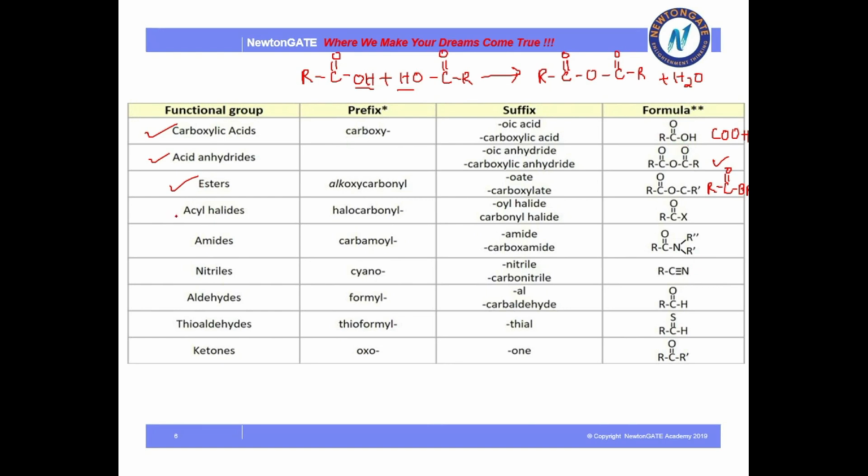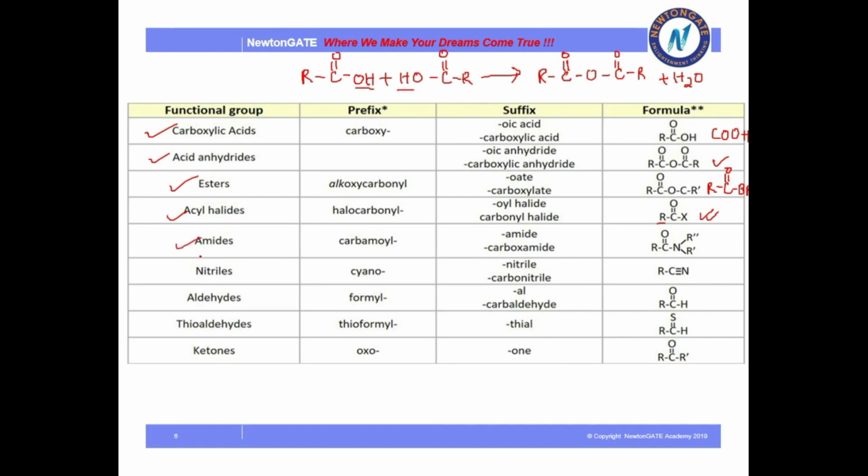Next one is acyl halide, which we also know as acid halides, whose suffix is oyl halide. This is the structure where any alkyl group is combined with carbon, double bonded oxygen, and then X. X could be anything: fluorine, chlorine, bromine, or iodine. So these are your acid halides.